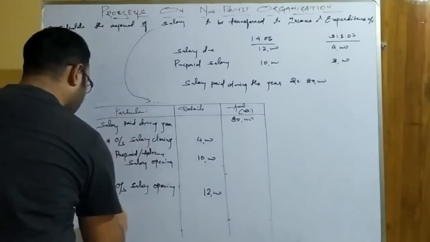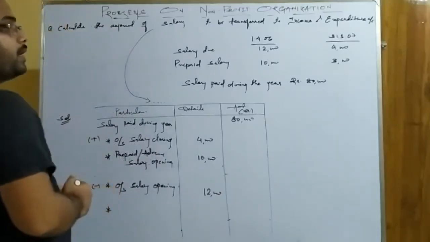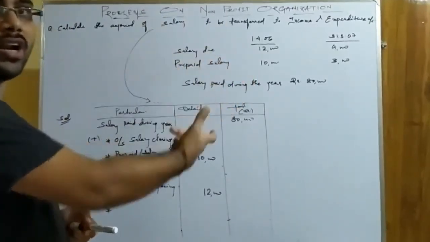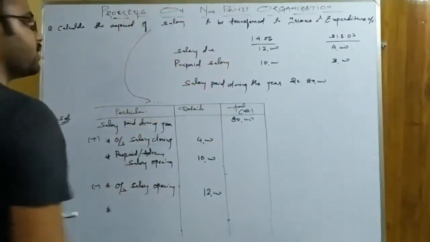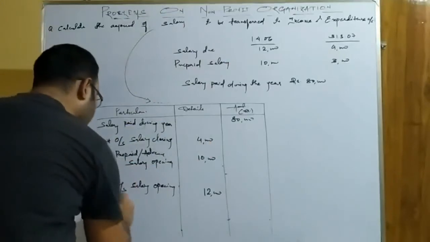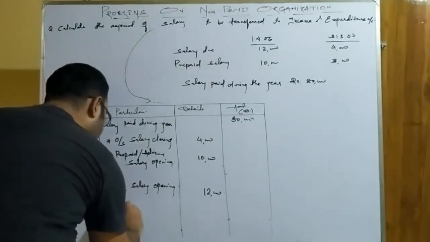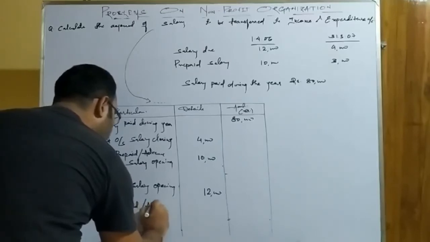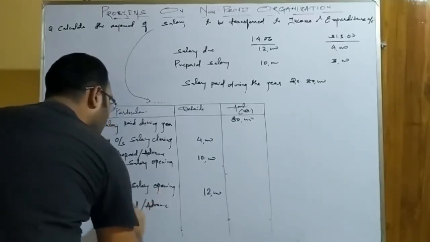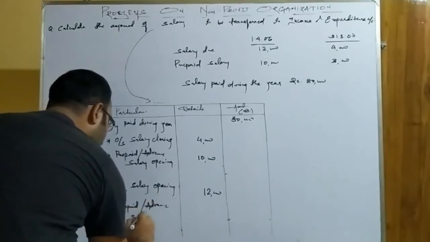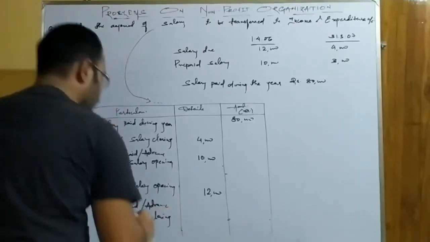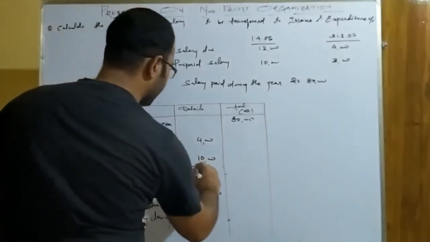Now, as you know by now, the closing prepaid means paid during the year and related to next year. So it is not related to current accounting year, which means it will be deducted. Prepaid or advance salary closing, 3,000. Now this is to be added up.